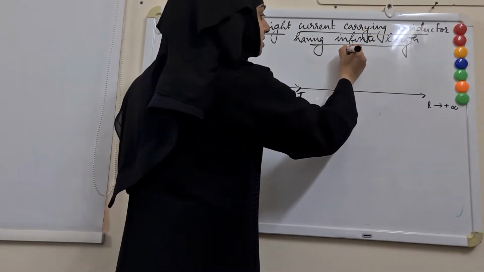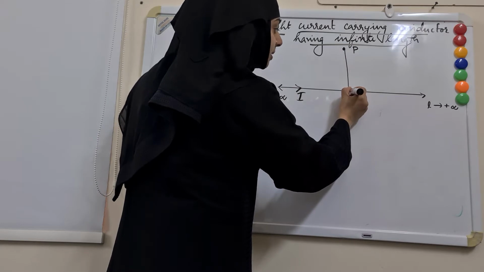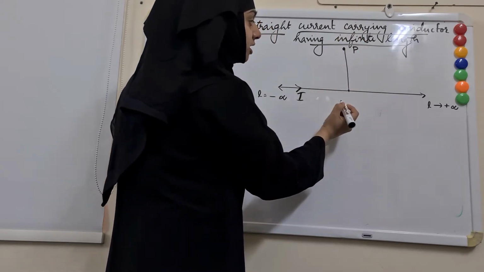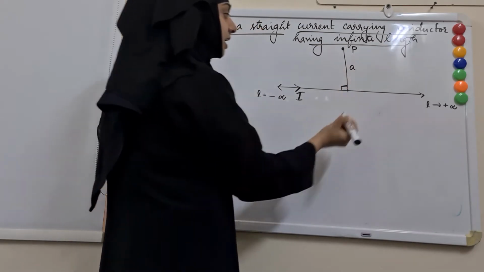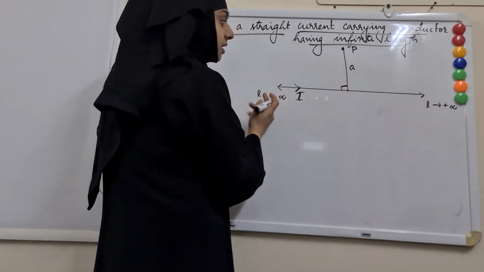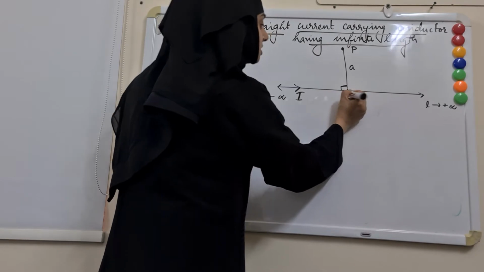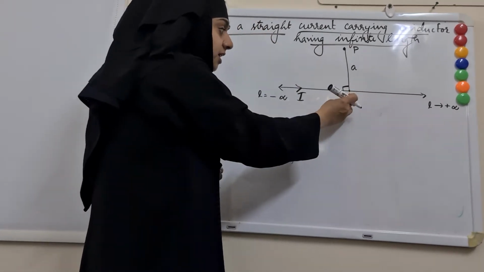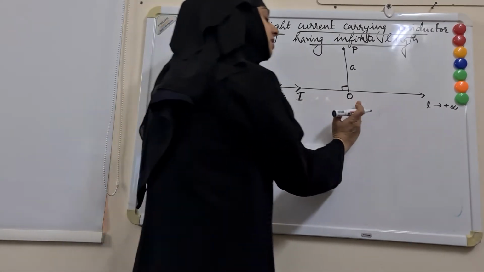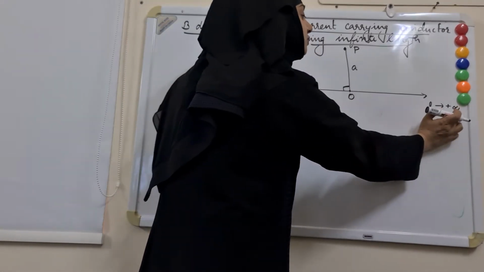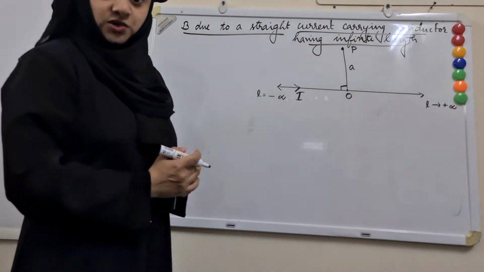So let me consider the perpendicular distance from the point P to the conductor and let that distance be a. So for our convenience, we will consider this as the origin so that any length which is taken to this side we will consider as negative and any length taken on the other side will be considered as positive.